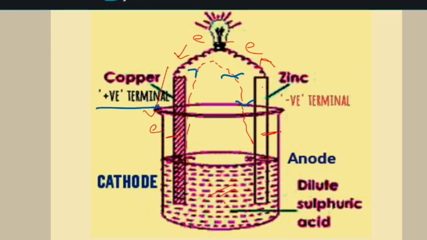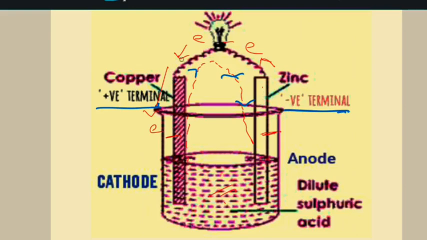Why positive terminal? Because current is positively charged and current moves from copper rod to zinc rod, and the zinc rod is called here the negative terminal. What is the meaning of negative terminal? Electron is negatively charged and hence it is called the negative terminal because electron moves from zinc to copper. It is clear?